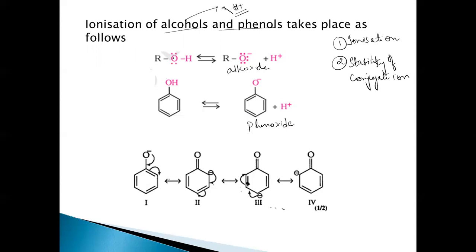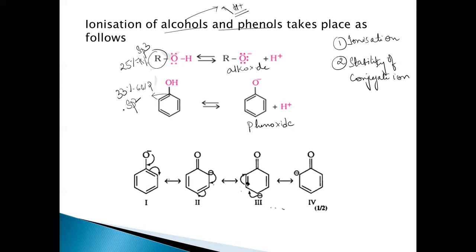Now, if you look at it, this carbon R can be CH3, C2H5, whatever. This is an alkyl group. This is sp3 hybridized, but the carbon where OH is attached in phenol is sp2 hybridized. Sp3 hybridized means less s character, that is 25%, while here it is 33% s character, right? That is 75% p character here, and 66% p character here.